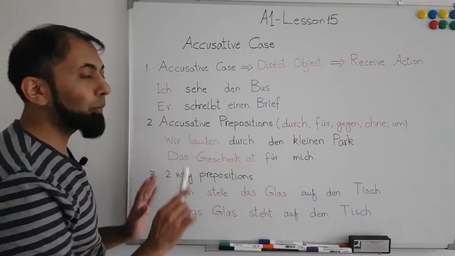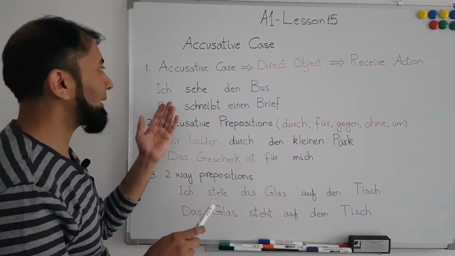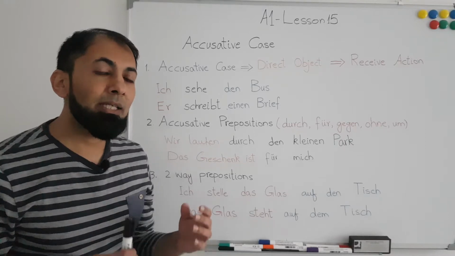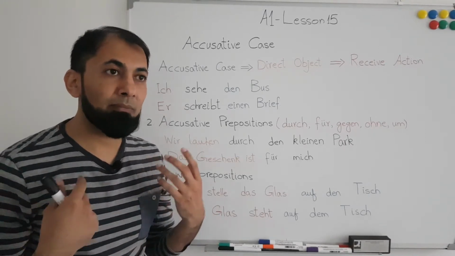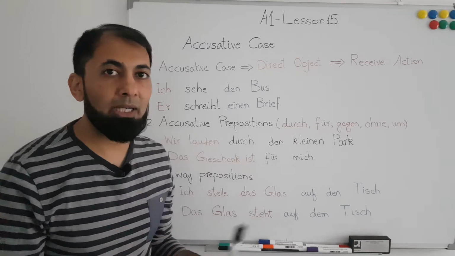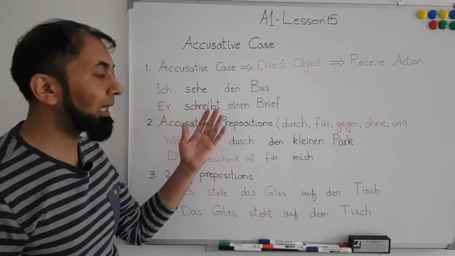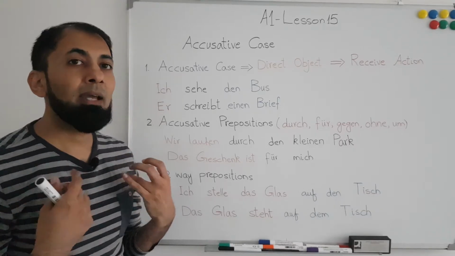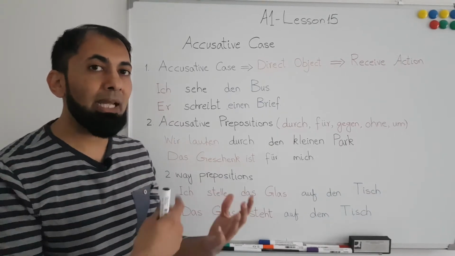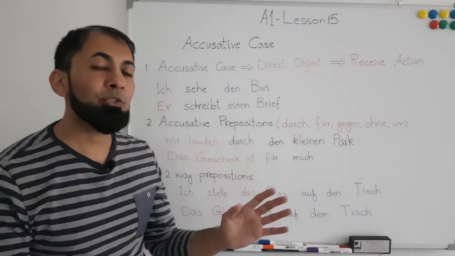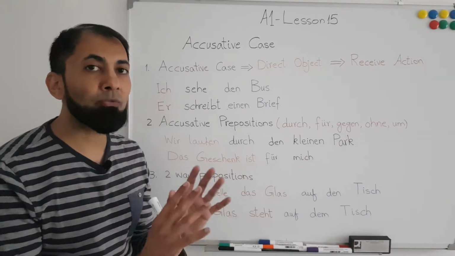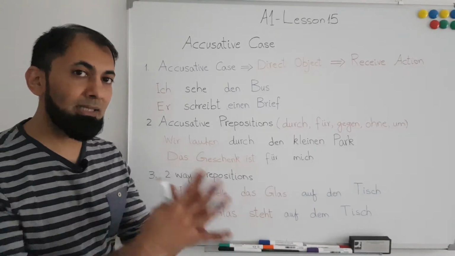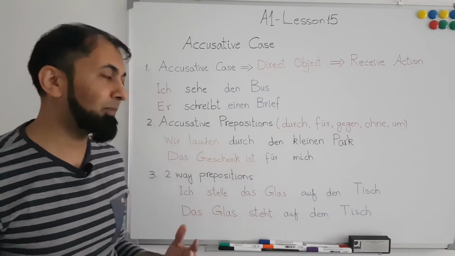I have taken two examples for this. The first example is: I see the bus, or I am seeing a bus. In this sentence, I am performing an action, I am seeing the bus. So I will be the subject, which will be in the nominative case, and I am seeing something, and that something is the bus. So we have to apply the rules of the accusative on the bus, because the bus is receiving the action from the subject.